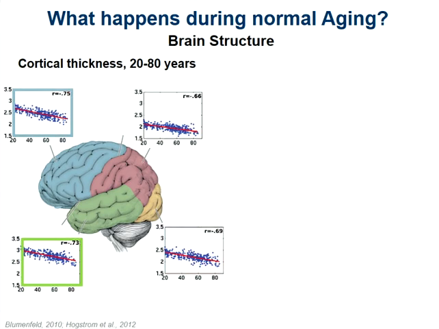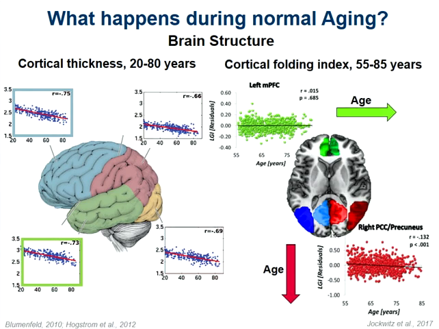Looking at brain structure, we see that from early to late adulthood, so here in this example from 20 to 80 years of age, there is a decrease in cortical thickness, and this is most pronounced in the frontal as well as the temporal lobe.